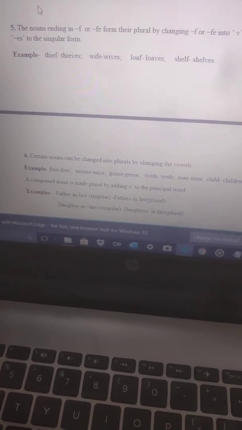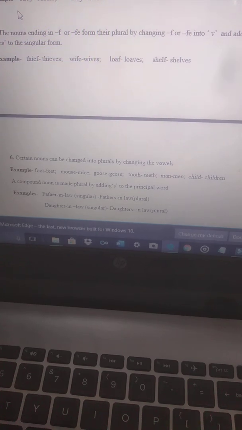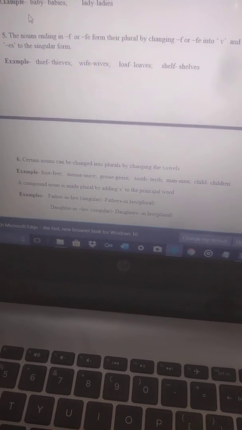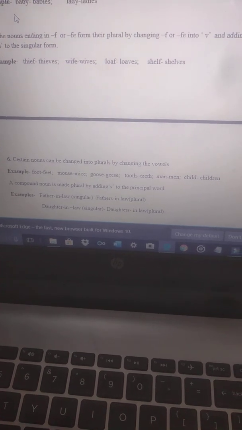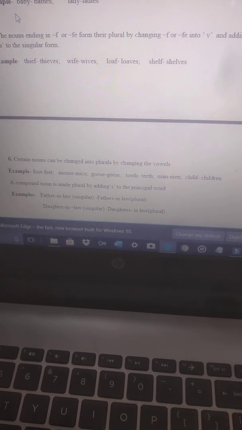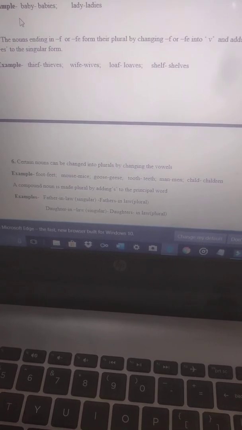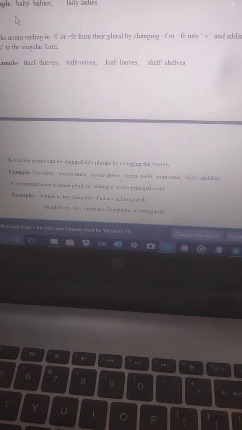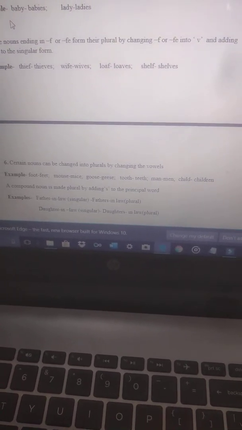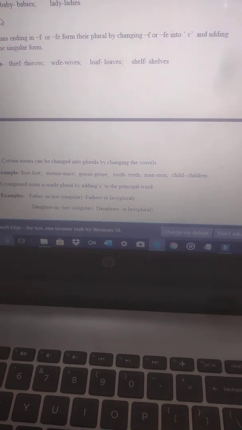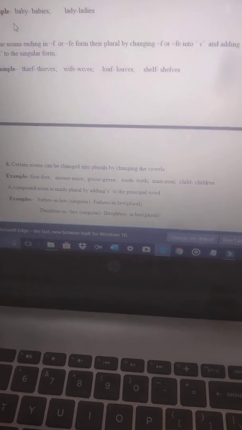Certain nouns can be changed into plural by changing the vowels. We have to change the vowels. Like foot becomes feet. Mouse will be mice. Goose, geese. Tooth, teeth. Man, men. Child, children.